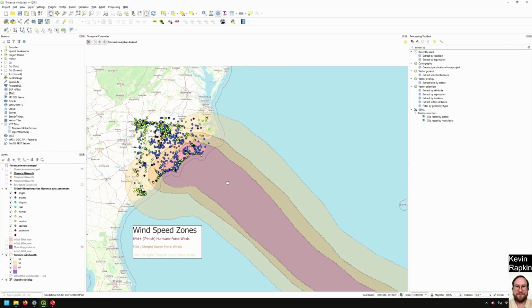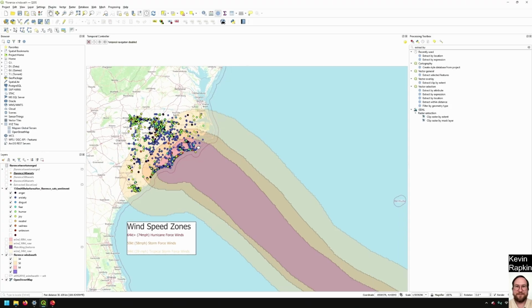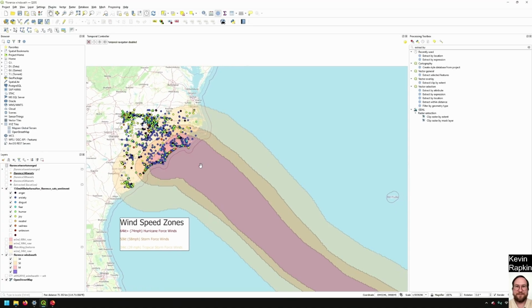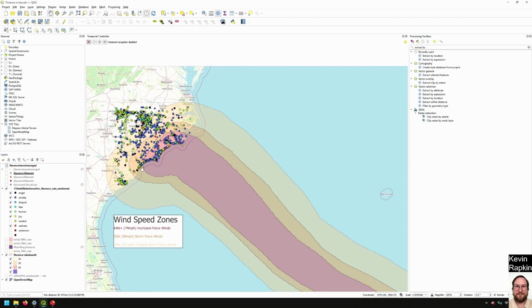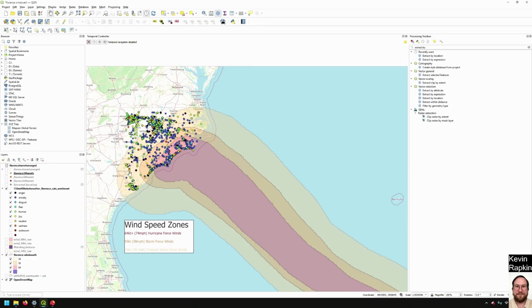All right, so this is Hurricane Florence, and one thing we can immediately see looking at the map here is all these blue dots. These are tweets that are tagged as anxiety, and those are mostly concentrated in the direct path of the storm, whereas the green and yellow, that's humor and joy, they're concentrated more outside of the direct path. But let's say we want to isolate and just look at the tweets that are in this red shaded area. This is hurricane force winds, or this shaded area, these are just the tropical storm force winds, and we can look at just those tweets in isolation. Well, how do we do that?